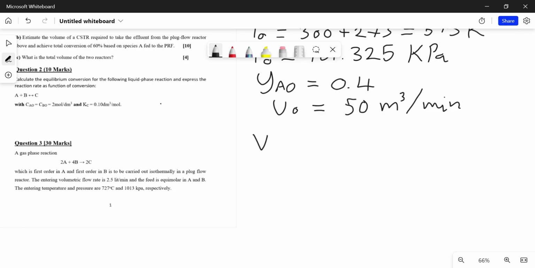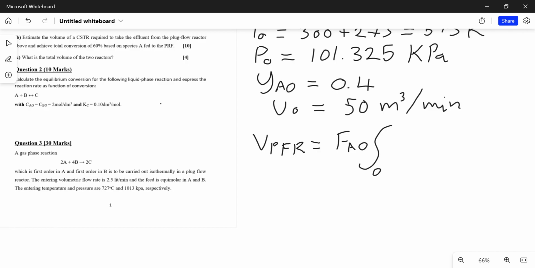So the volume of a PFR, which is a plug flow reactor, is given by FA0 times the integral, with limits from the initial conditions to the specified conversion, of dX over negative Ra.